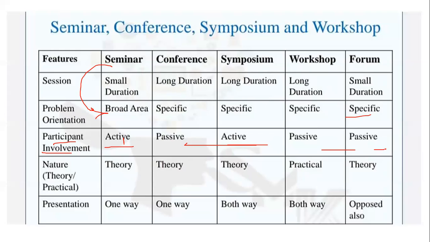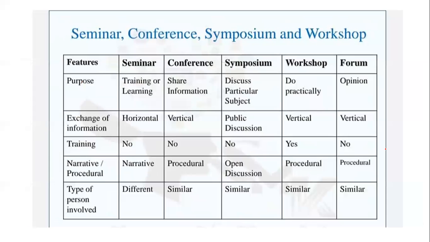Presentation: seminar is one way, conference one way, whereas symposium is both ways. Workshop is also both ways, and is also done in the form of groups. Now, coming to the next point, that is purpose. In seminar, it is for training or lecture, learning purpose. For conference, it is sharing the information. Symposium is to discuss a particular subject. Workshop is to do certain things practically. And forum is opinion based.